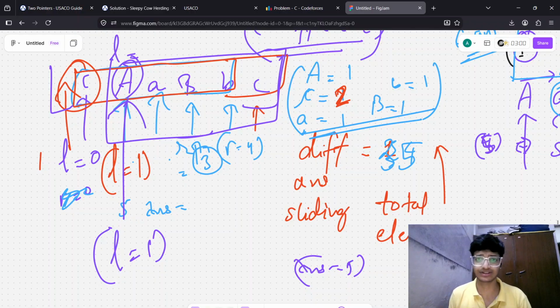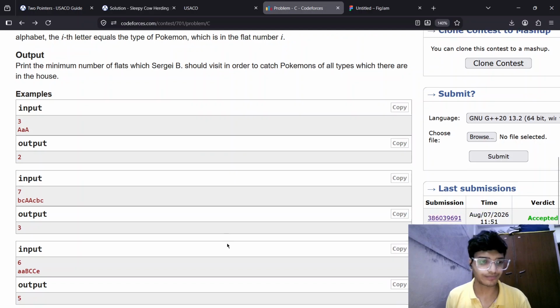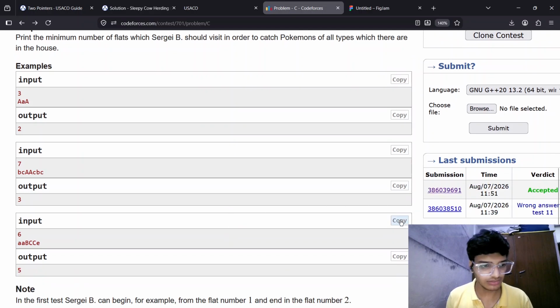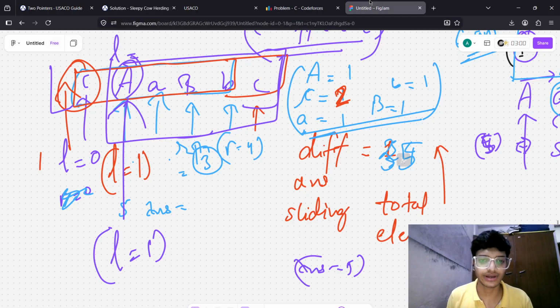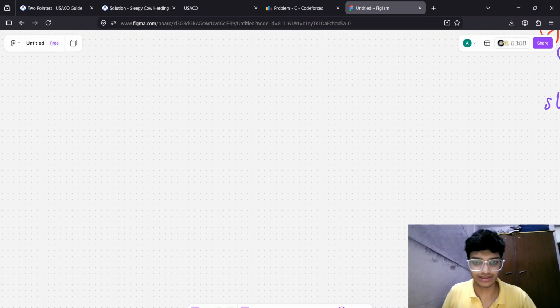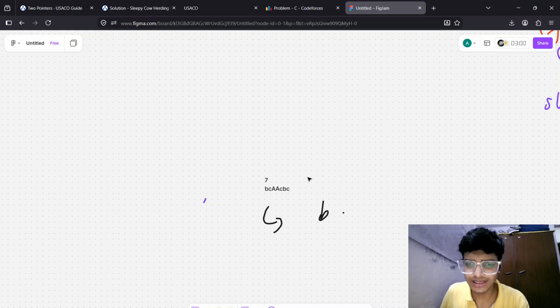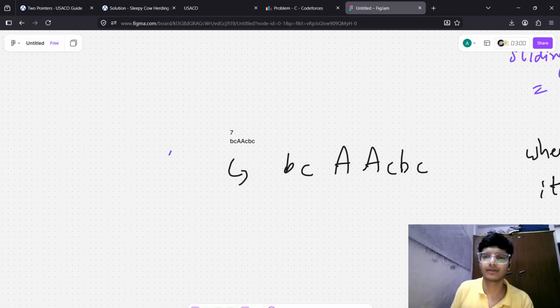This is the first test case. I will go with the second test case or more. I think this one may be good for you, or this one. Wait, this one will help you get to know more about this problem, the intuition so far. So B C A C B C.